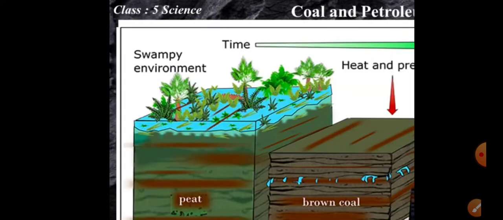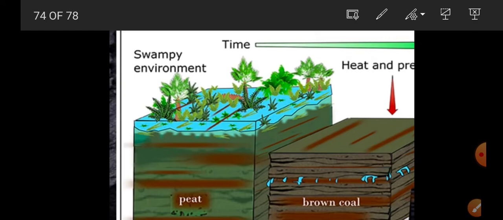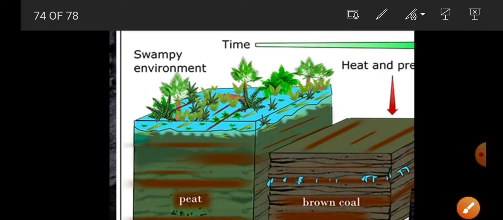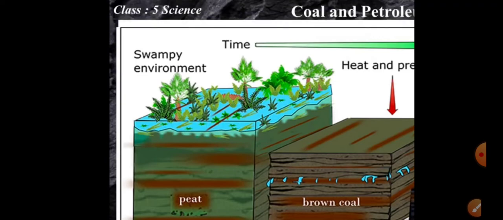Fine. So this is the picture of how coal is formed when heat and pressure are applied. The first form of coal is peat. Firstly, the remains of dead animals and plants get converted to the first form of mineral, that is peat. This peat then gets converted to brown coal, which gets converted to the black coal which we use as fuel in our daily life.